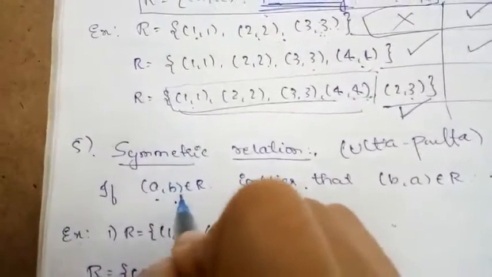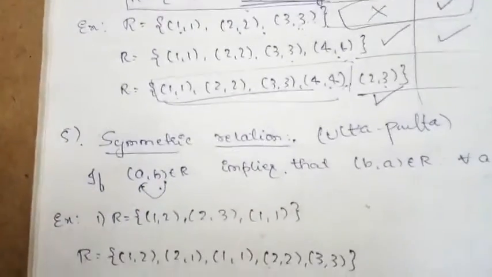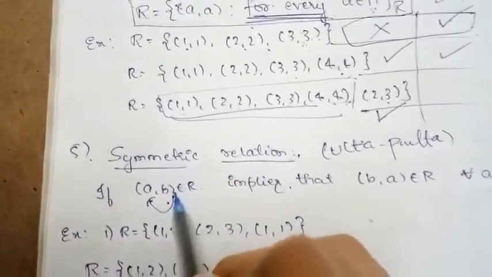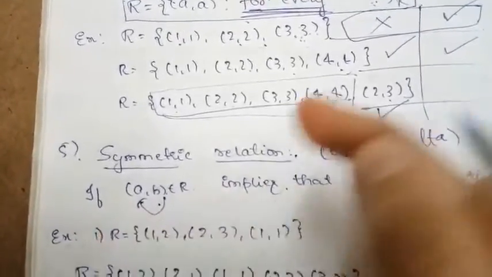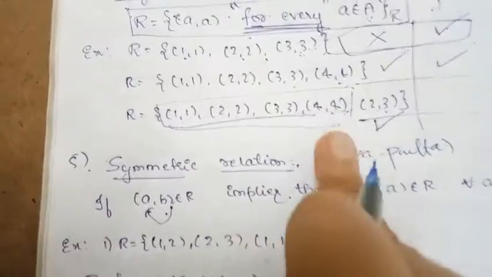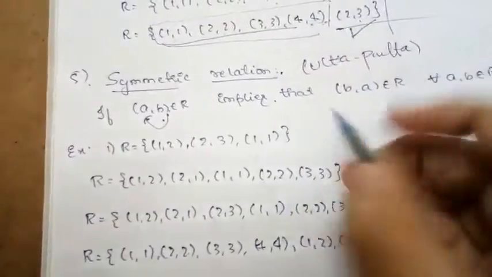If (a, b) belongs to R, then its ulta, that is (b, a), should also belong to that relation. Then that relation is called a symmetric relation. You will understand this with some examples.